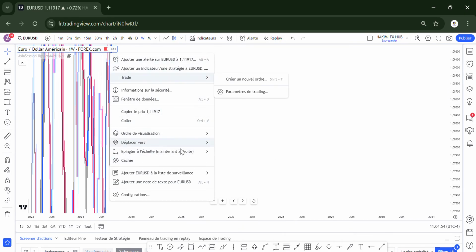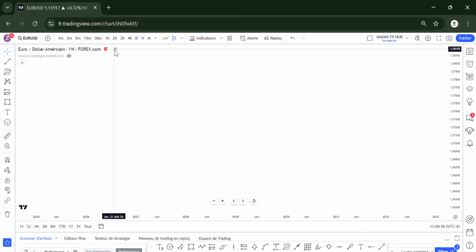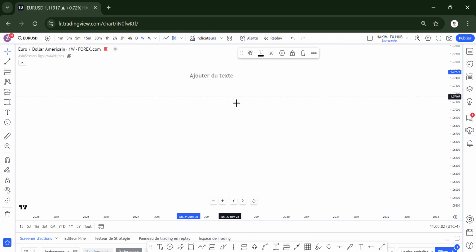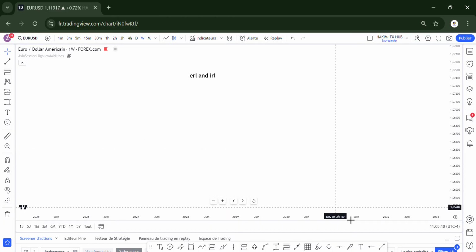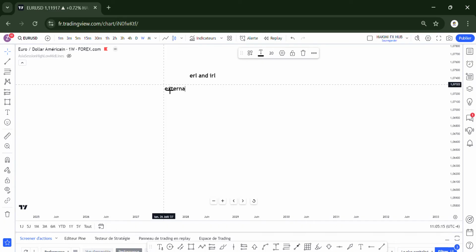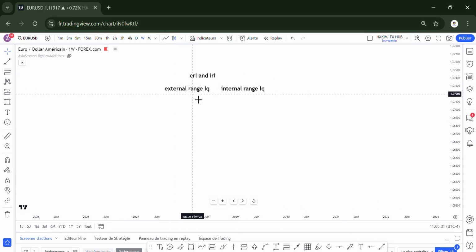So let's start with IRL and ERL. What is ERL? What is IRL? ERL is the external range liquidity. That's the full name, external range liquidity, the external range LQ. And IRL is the internal range liquidity. That is what you call the internal range liquidity.